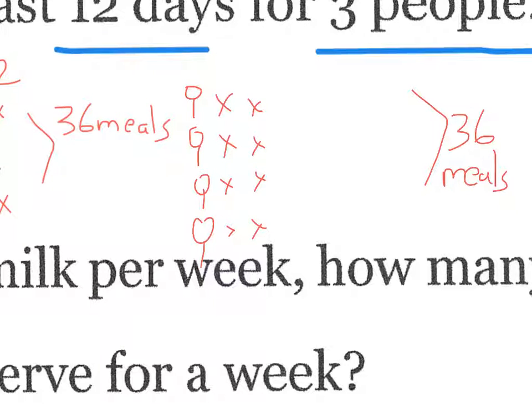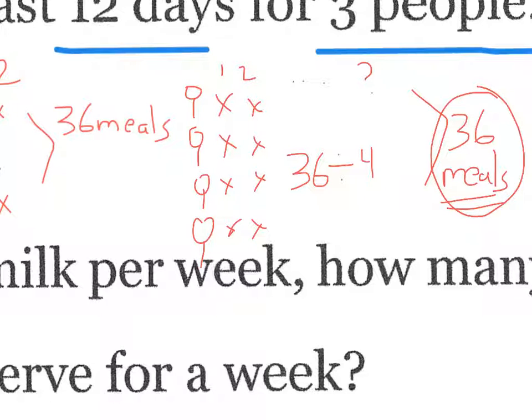So the first, the second. Now we know how many total meals there are, and we're using it up 4 meals at a time. So how many is that? That, of course, is a division problem. We know the total, and we know how many are used each day, so we want to find out how many days. We'd say 36 divided by 4. So there's 9 days worth of food.